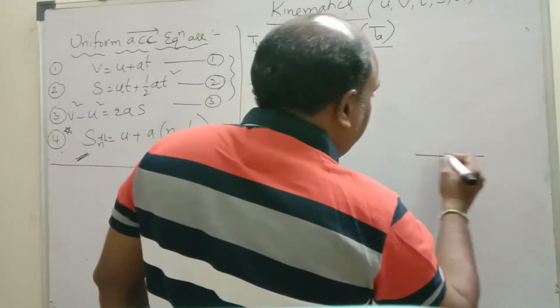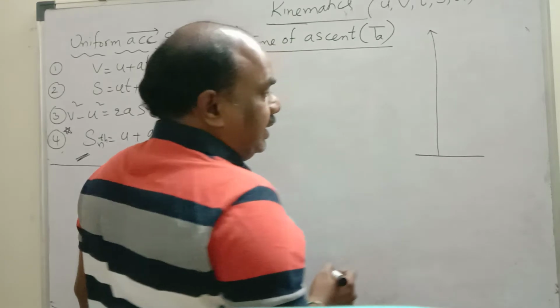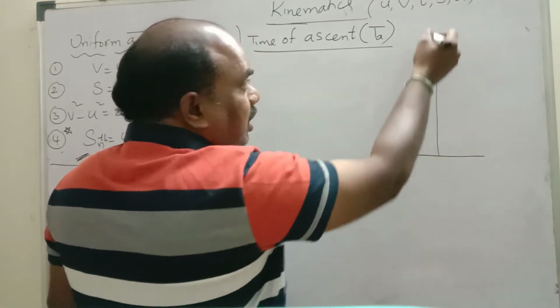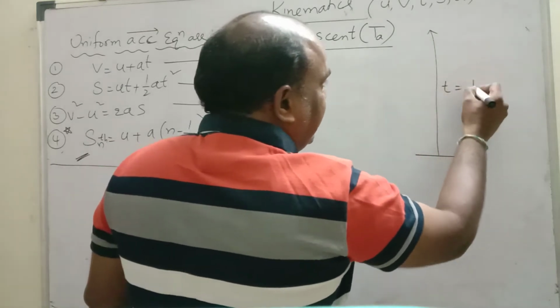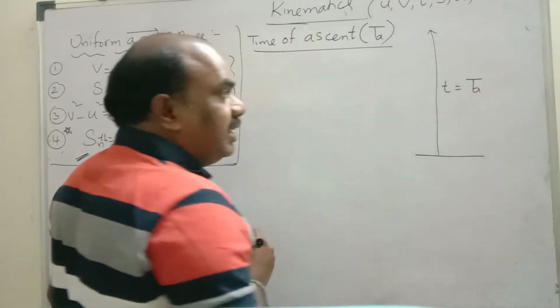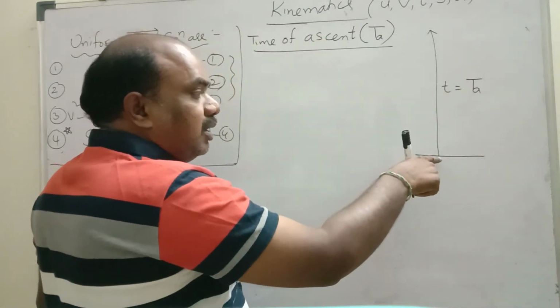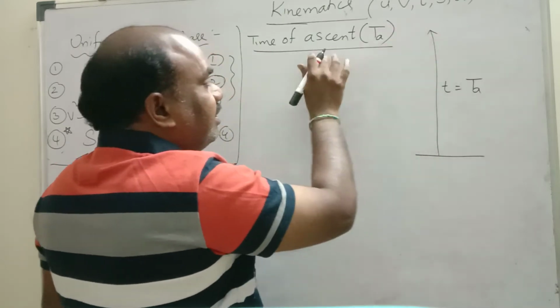So if you throw a ball, it goes to the maximum height. To go from the ground to the maximum height takes some time. That time is called time of ascent. Let it be T. Time of ascent is denoted by TA. The time taken to go from the ground to the maximum height is called time of ascent.